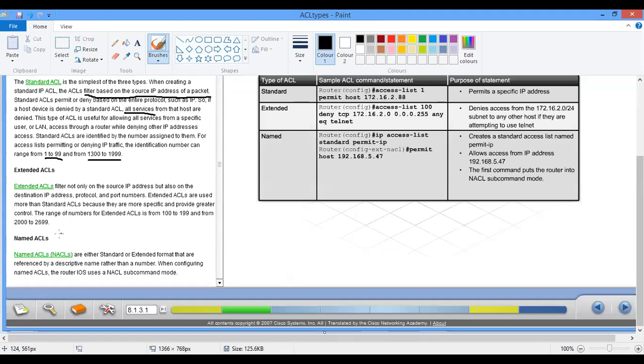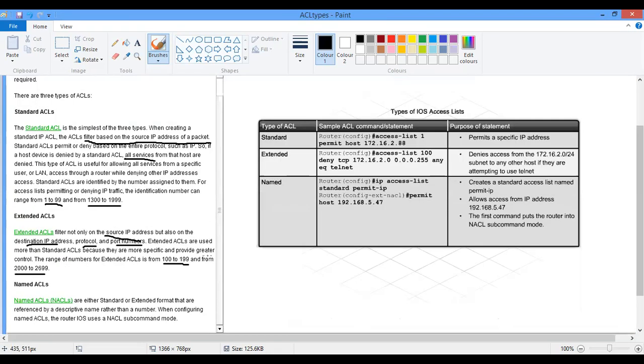Then extended is used to filter not just the source, but also destination IP address, protocols, port numbers, and many more. That's what we use extended to do. And extended has a number ranging from this to that, and also this to that. But named ACL does not have any particular number or number range, but it uses standard or extended format that has a descriptive name. Okay, we'll be dealing with these things one after the other.